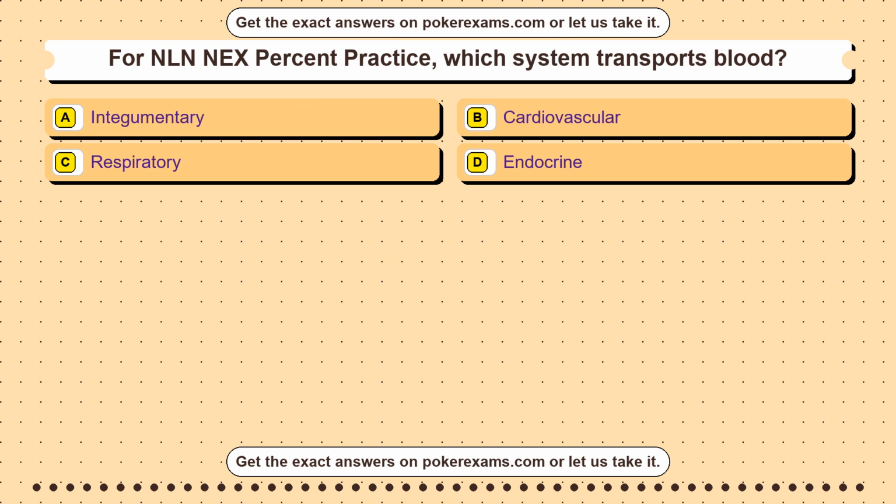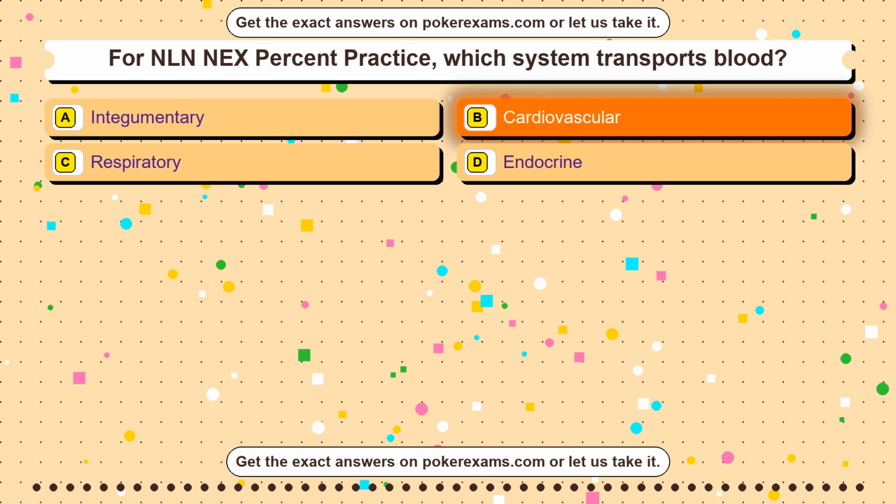Question 12. For GED online practice test, which social studies skill checks whether a source can be trusted? Option A, finding area. Option B, evaluating credibility. Option C, solving equations. Option D, balancing reactions. The correct answer is option B, evaluating credibility.